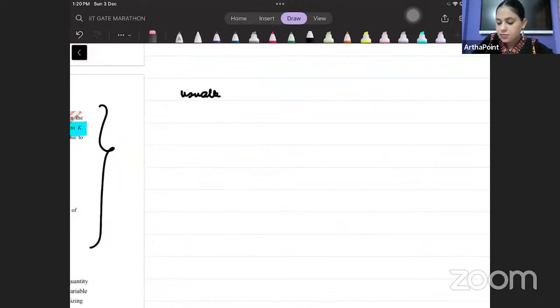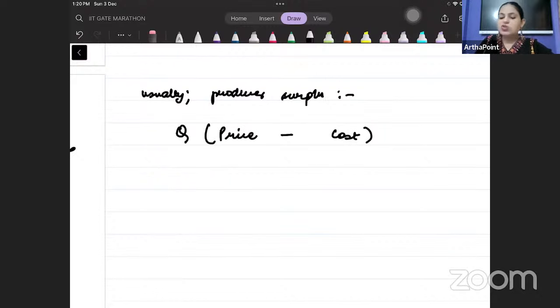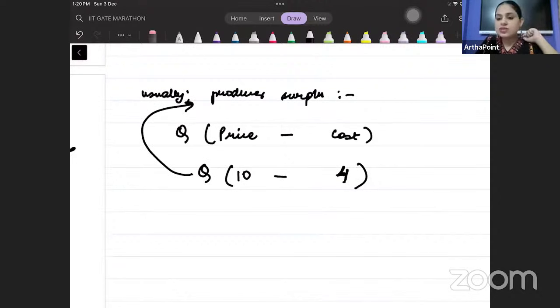Usually, producer surplus is defined as what price producer gets minus the price at which he is willing to sell his product into the unit sold. मतलब, but suppose मैंने एक product 4 रुपए में बनाया. I produced a good at 4 rupees. So I am willing to sell it at 4 and more than 4. Now, if I sell that product at 10, so 6 rupees my producer surplus per unit multiplied with the number of units. That will be my producer surplus.